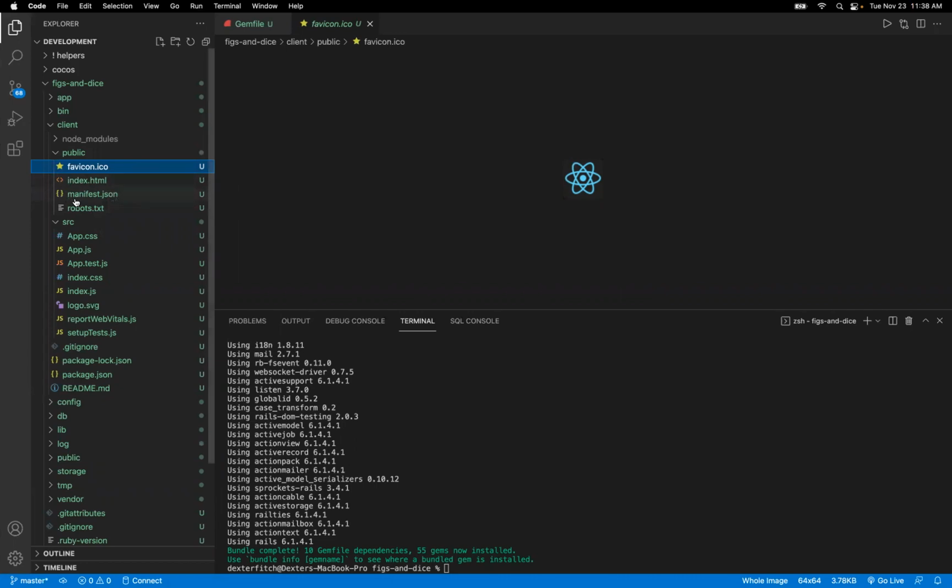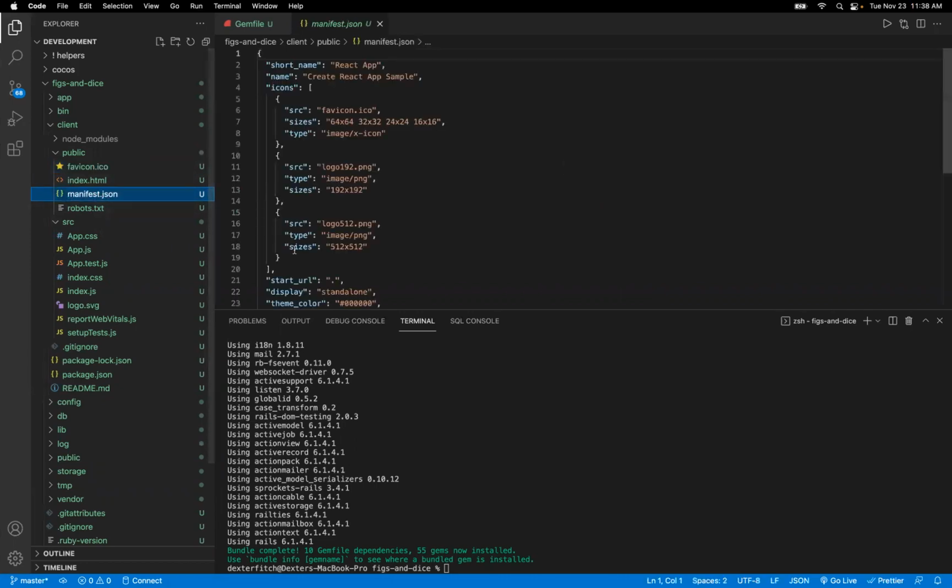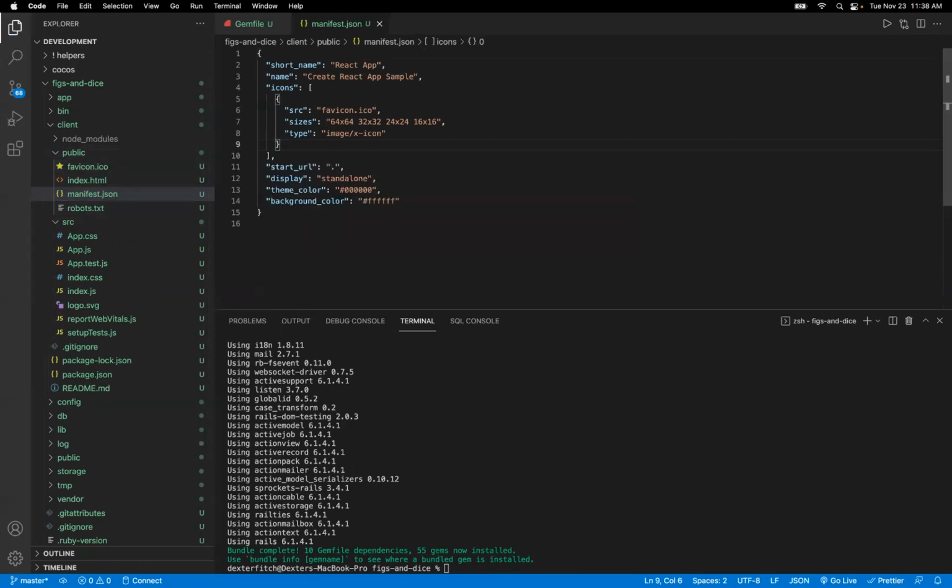Since I just deleted those logo files, I'm going to have to edit the manifest.json to tell it to stop looking for them. I've gone ahead and left the reference to the favicon intact. I'm going to change the name of React app to Figs and Minis. Or no, it's Figs and Dice. And then the full name, I can say Figs and Dice. Okay, so that's my manifest updated.